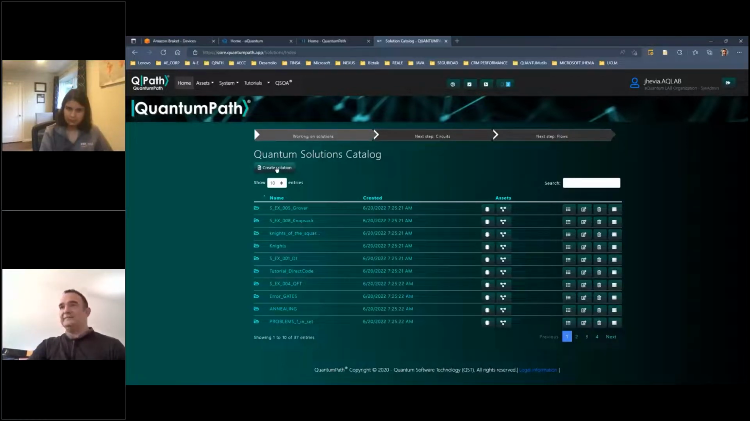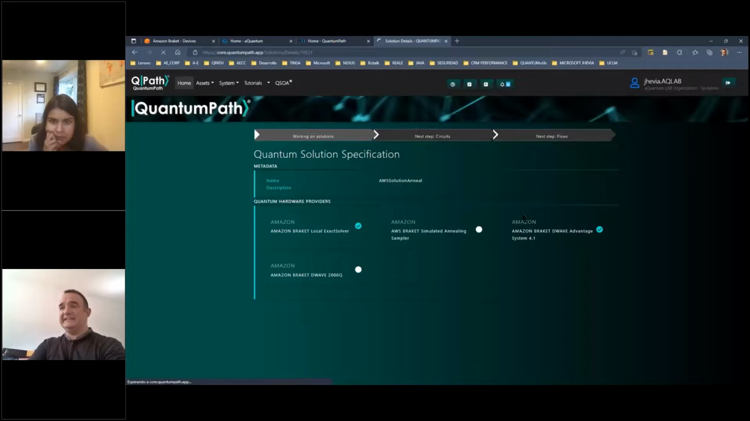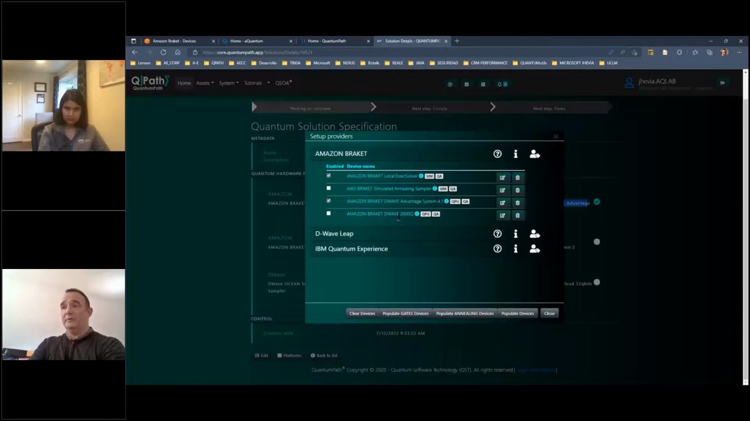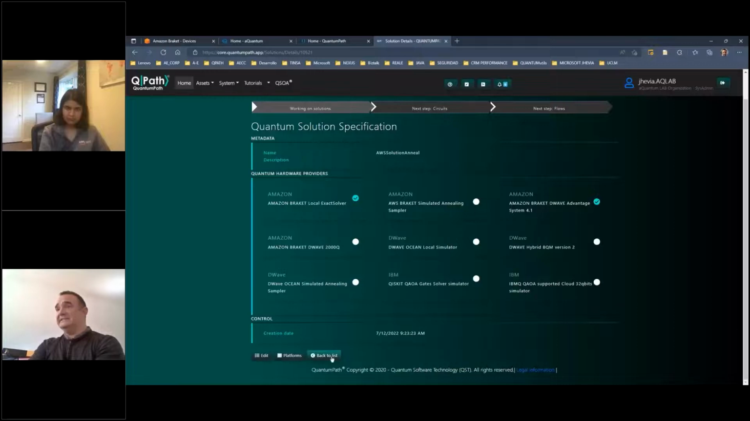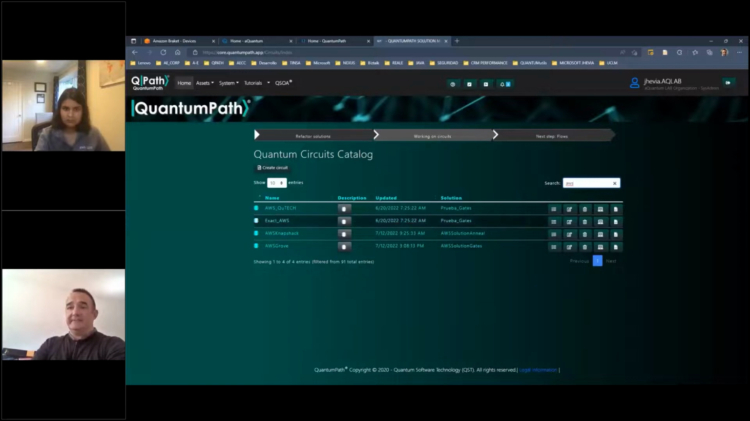Okay, to do that, I have pre-created the AWS QSOA solution, the annealing solution, in which I have selected from Amazon Braket the Amazon Braket local QUBO solver, and the Amazon Braket D-Wave Advantage System 4.1, both technologies of the D-Wave annealing machines. Okay, I create the solution and I link these platforms as I did before with the gates. So the next step in this case, I have defined the AWS knapsack problem.